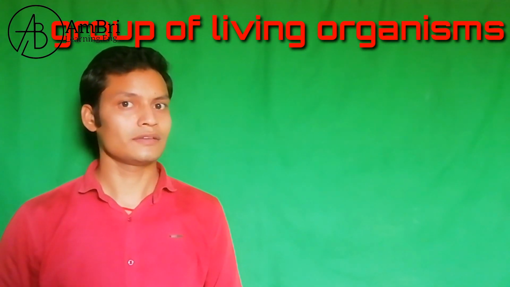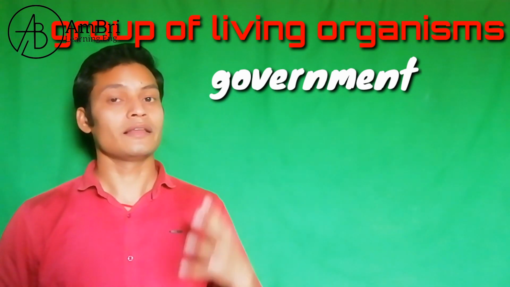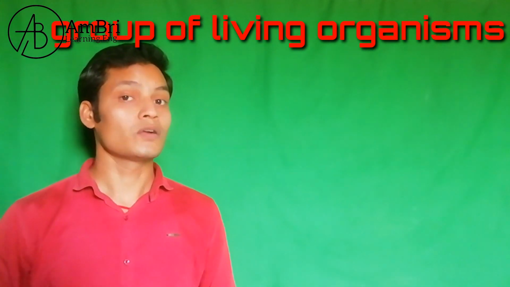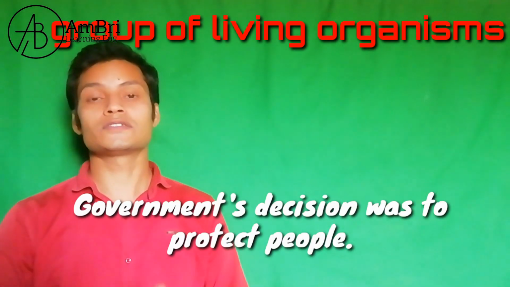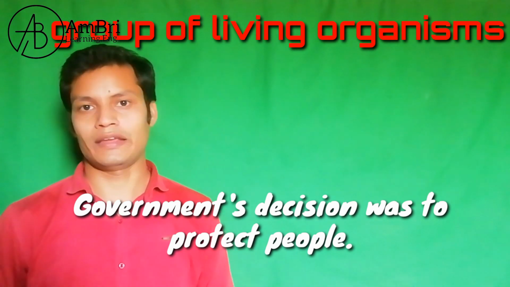If we are talking about a group of living organisms, like the government and many more organizations like UNO, so in such a scenario we can use apostrophe s, like the government's decision was to protect people. So here we can use apostrophe s, and this is how we can deal with many more groups or organizations of living beings.